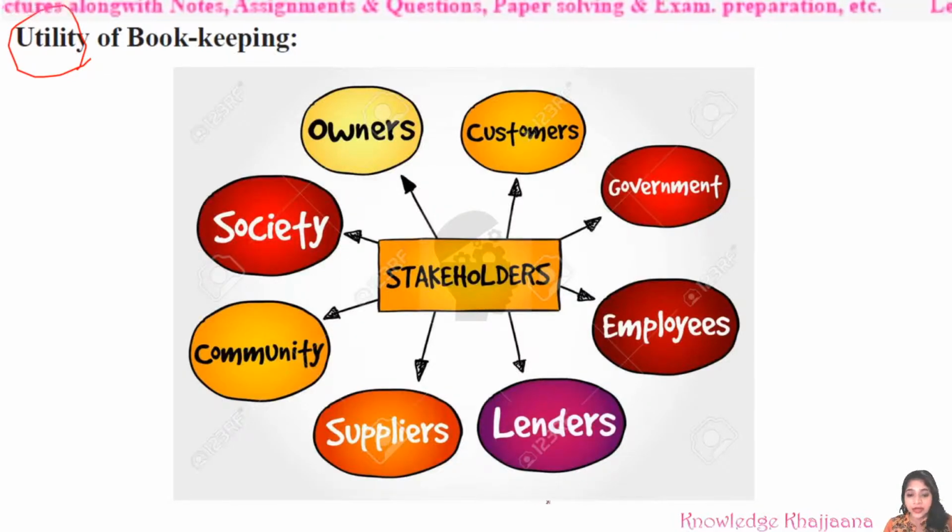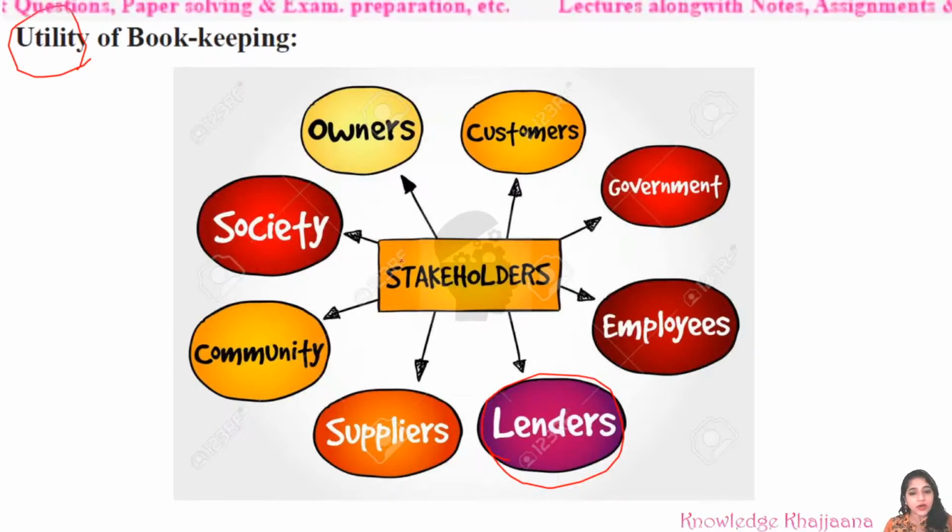Then different lenders. What is meant by lenders? Lenders are the people who provide the loan or financial assistance to the business. See, the business cannot run only on the own money of the businessman. The businessman requires some financial assistance, which in simple terms we can call a loan. And who provides this financial assistance? It is provided by lenders because they lend the money. The business borrows the money from lenders. So lenders are also important stakeholders to the business.